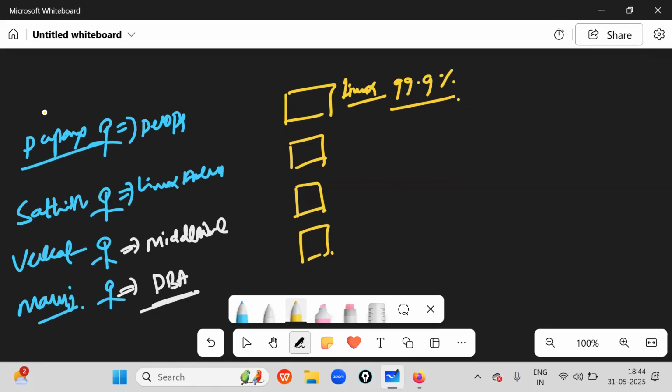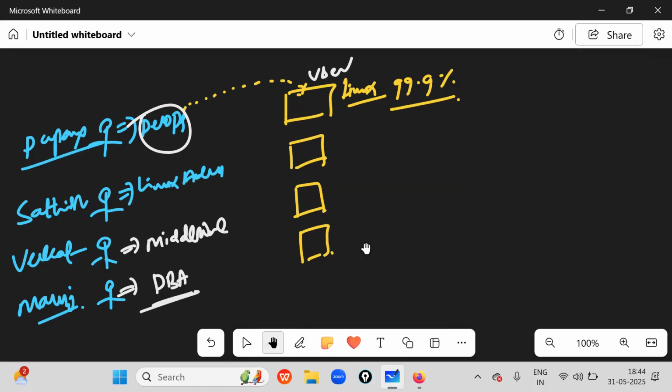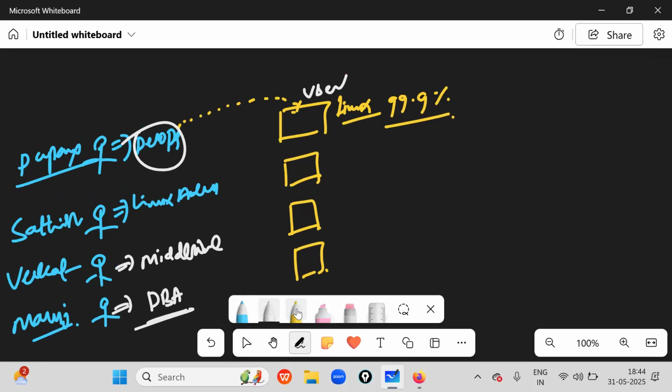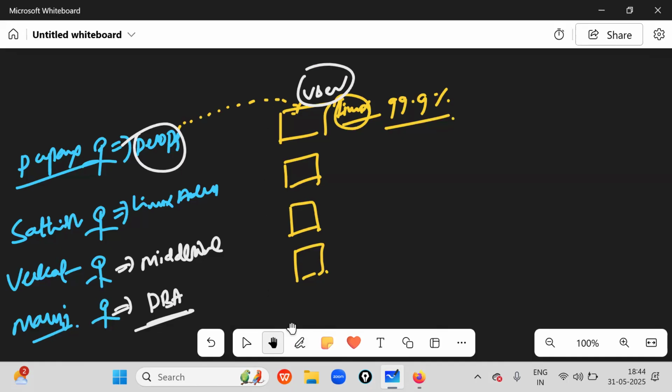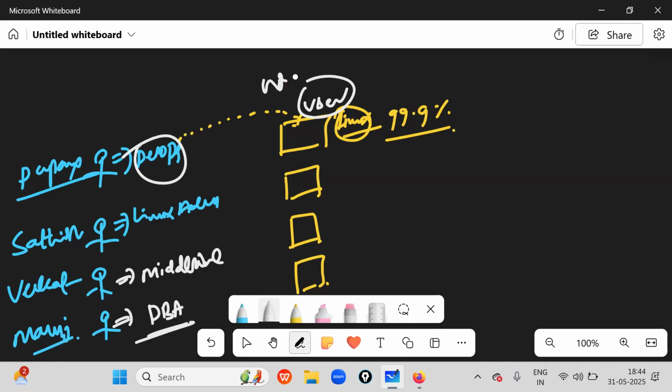Now a DevOps engineer, Papa Rao, is trying to log into this machine. That means Papa Rao becomes a user. Papa Rao is nothing but a user in Linux. Papa Rao is a DevOps engineer, but whenever he logs in and does something inside a Linux machine, he can also be considered a Linux user, and a normal user.